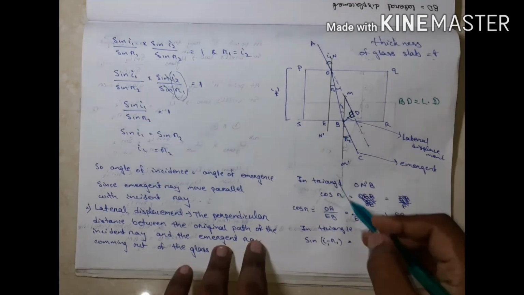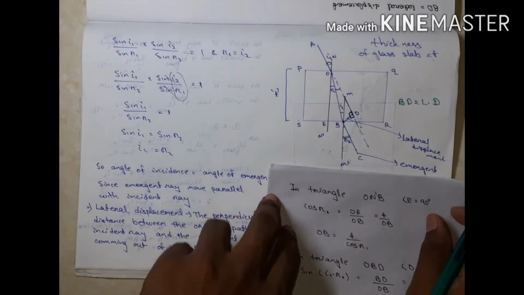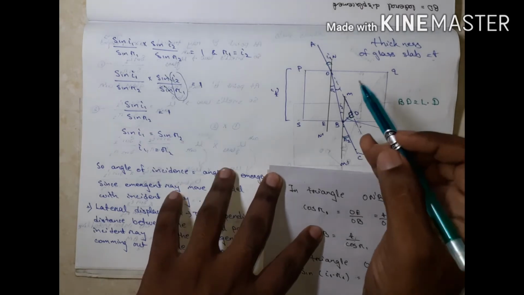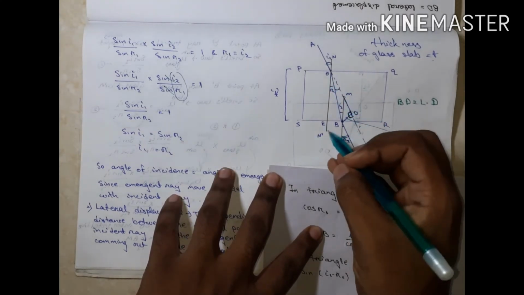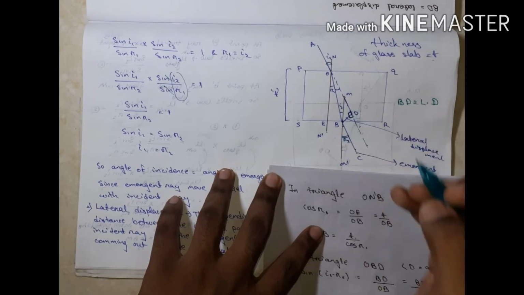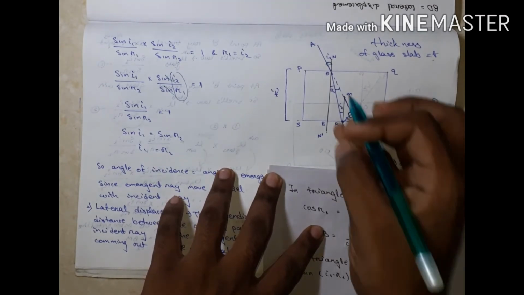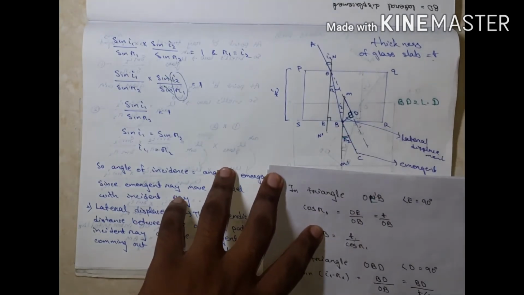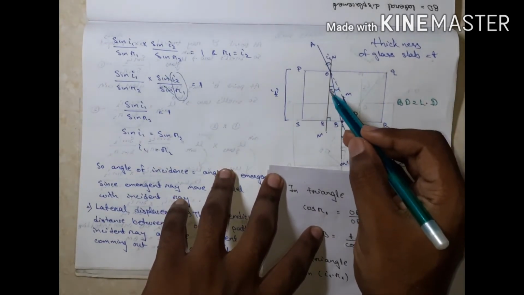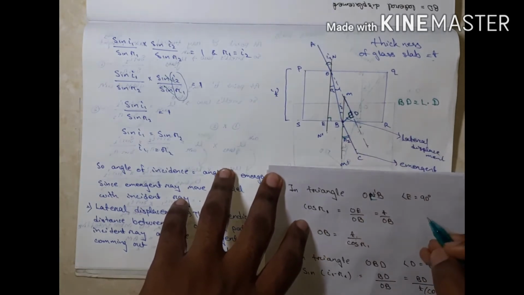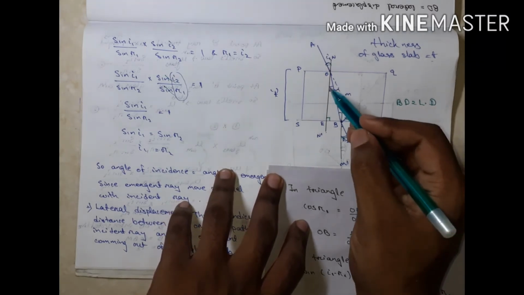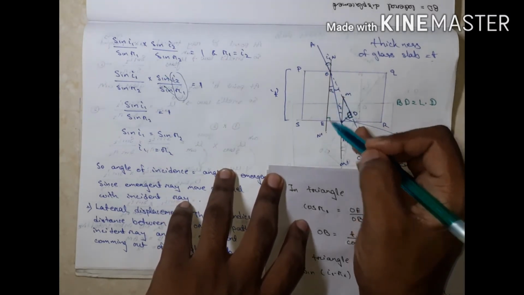Listen, this is a mistake. The triangle OEB, it is a right angle triangle, and the angle is R1. We know cos theta equals what? Base by hypotenuse. And the base is this side.